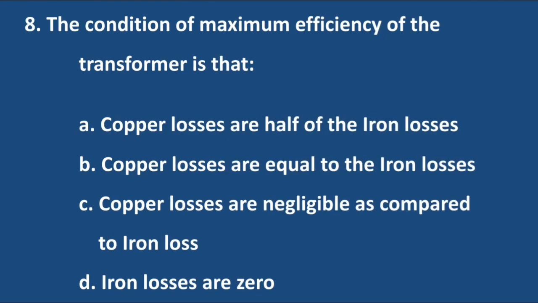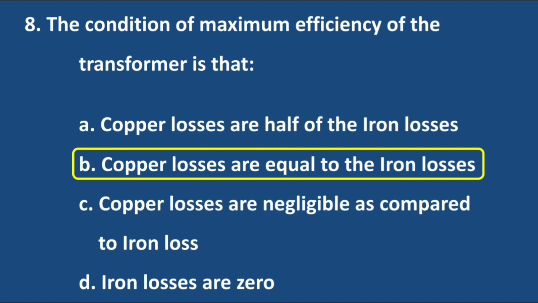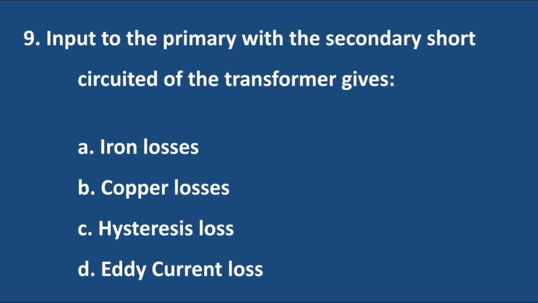Question number 8. The condition of maximum efficiency of the transformer is that. Answer is option B. Copper losses are equal to the iron losses. Question number 9. Input to the primary with the secondary short circuited of the transformer gives. Answer is option B. Copper losses.